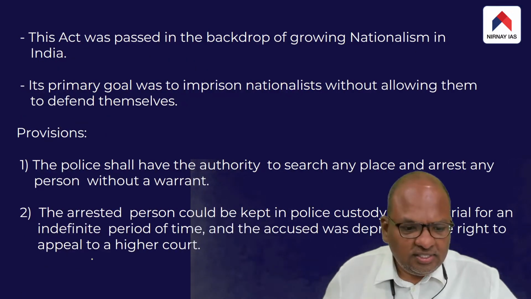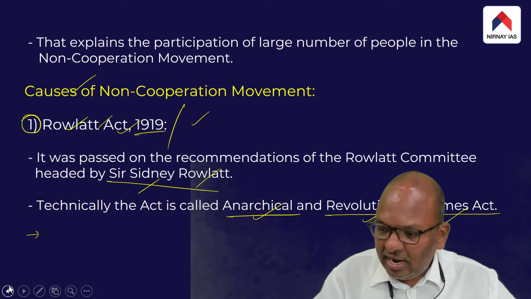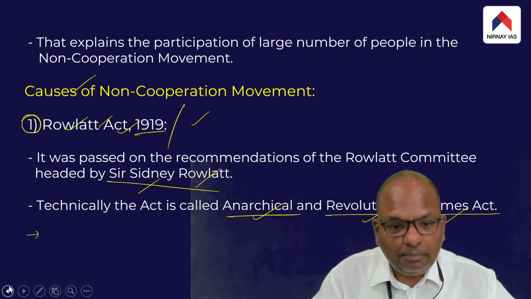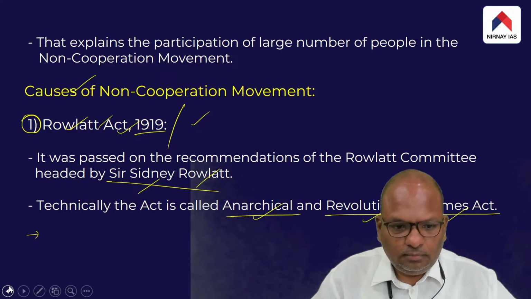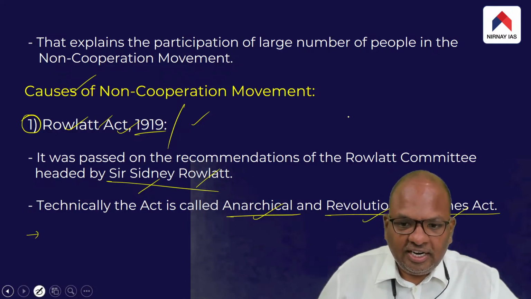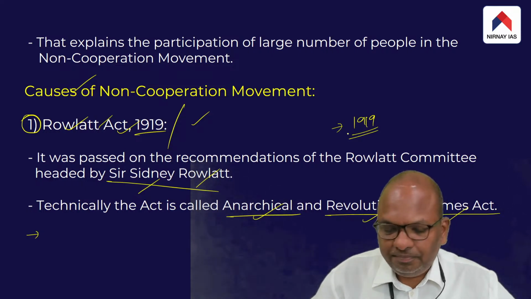Why was this act passed in 1919? The Rowlatt Act of 1919 was passed in the backdrop of growing national sentiment. By 1919, nationalism was growing in India.